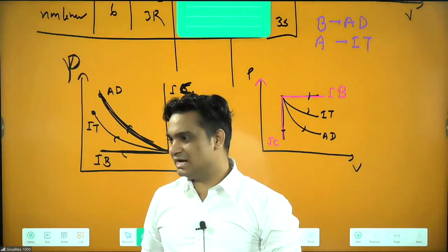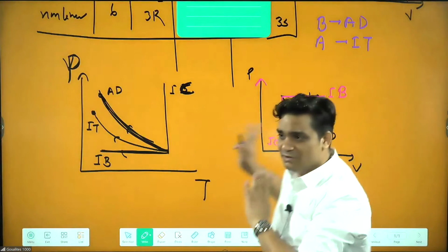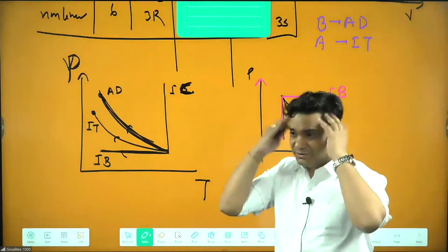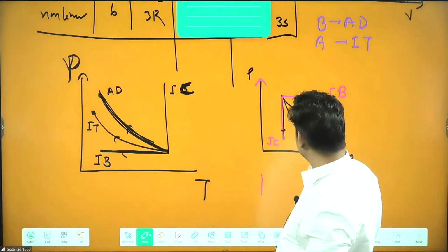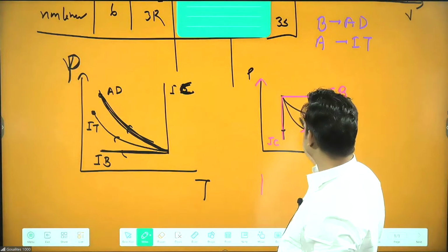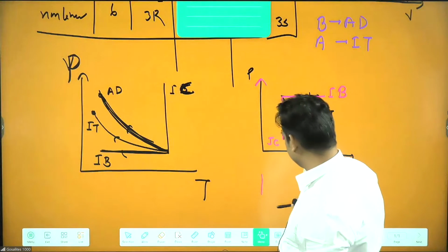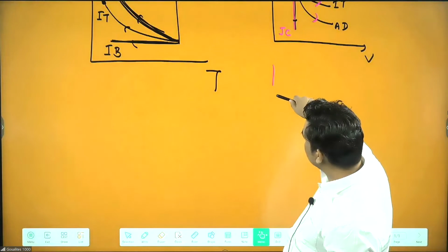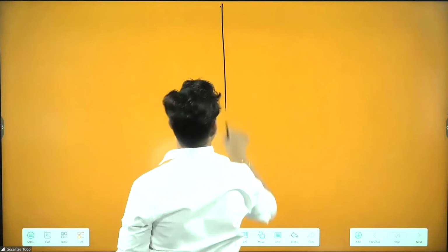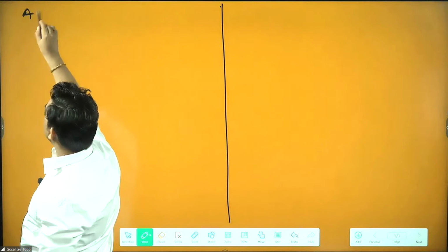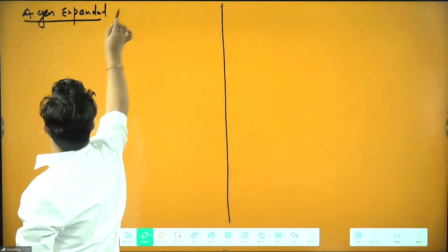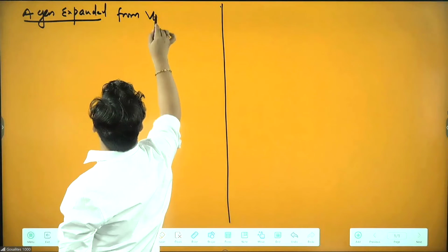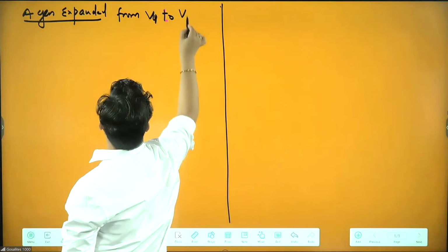Send that slide in group. Now focus on here first of all. Try to get all these things in here. So we can say this type is expansion, this type is contraction. Question I am giving here: a gas is expanded from V1 to V2.